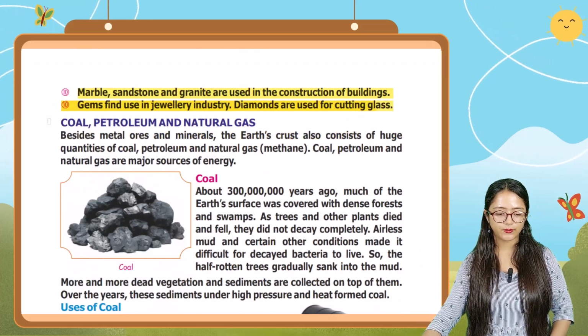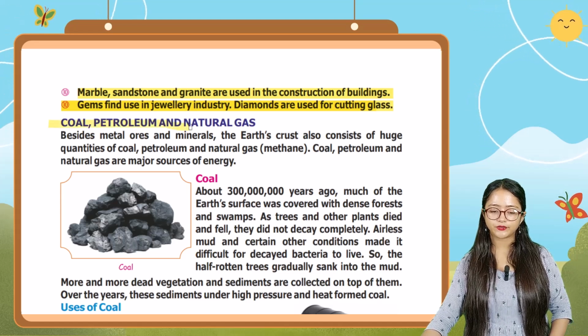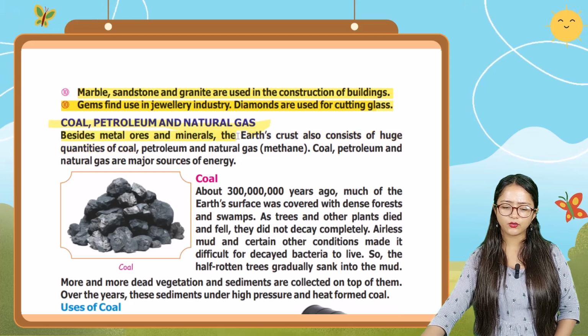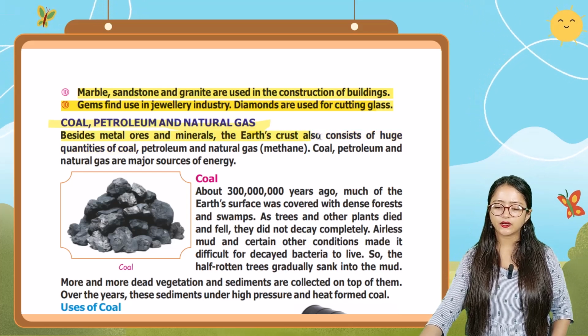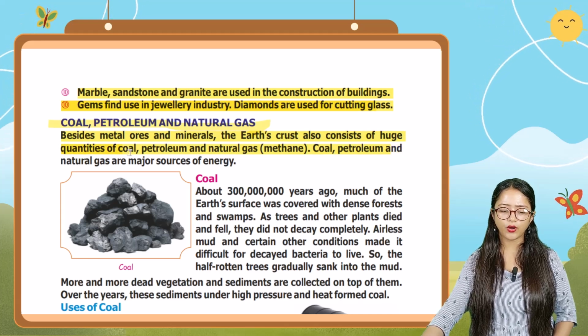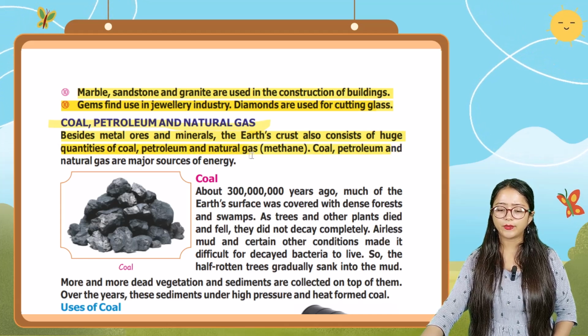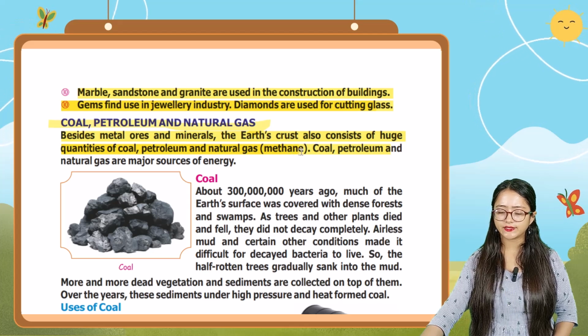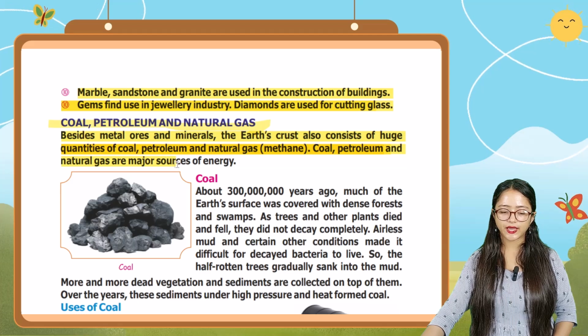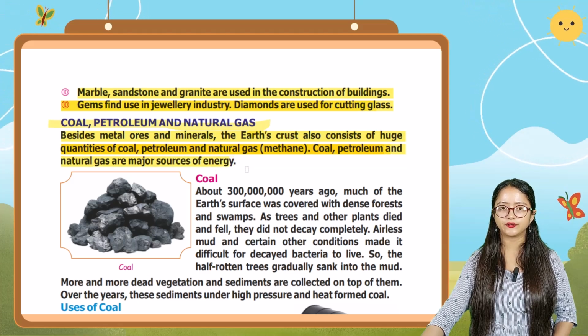Next we're going to talk about coal, petroleum and natural gas. Besides metal ores and minerals, the earth's crust also consists of huge quantities of coal, petroleum and natural gas, methane. Coal, petroleum and natural gas are major sources of energy.